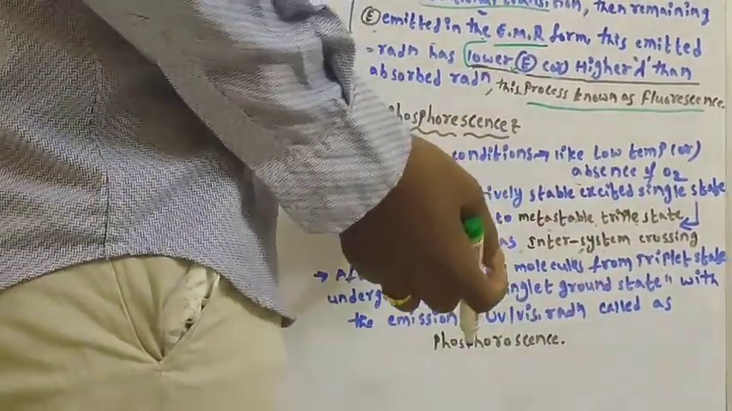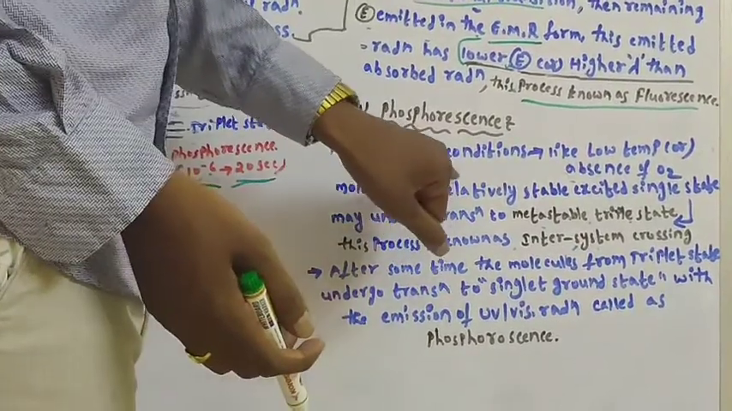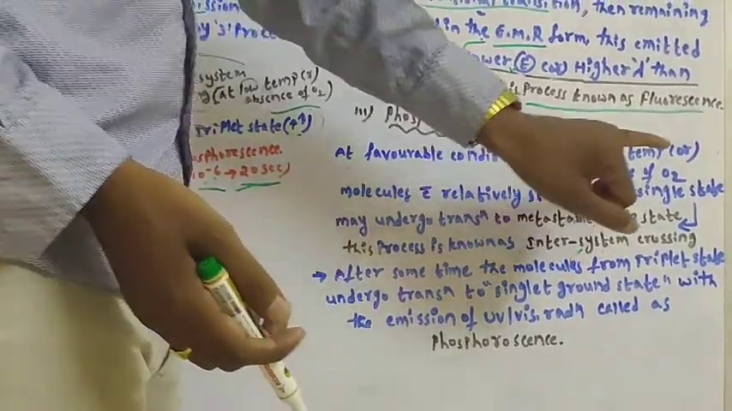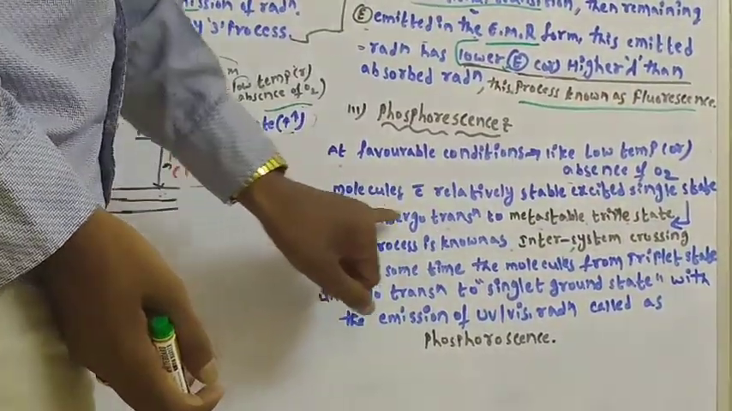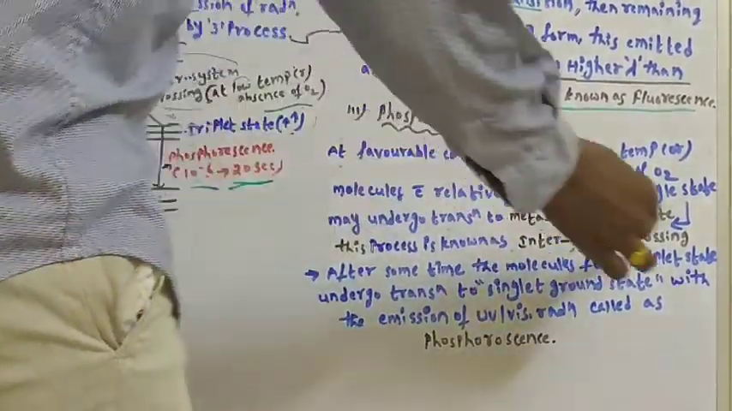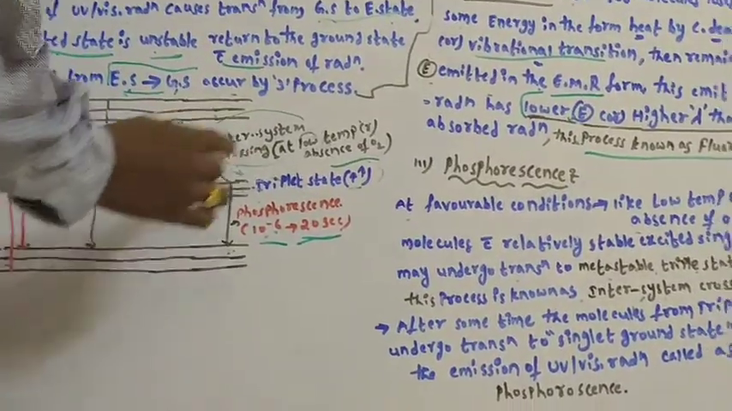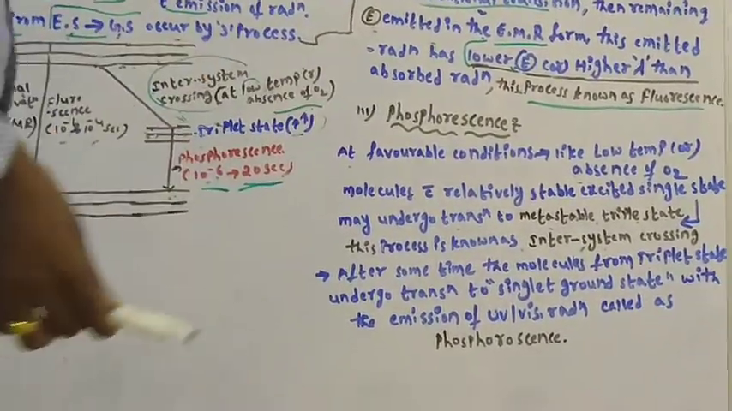At favorable conditions like low temperature and absence of oxygen, molecules with a relatively stable excited singlet state may undergo transition to the metastable triplet state. This process is known as inter-system crossing. As I explained, inter-system crossing occurs at low temperature and absence of oxygen.